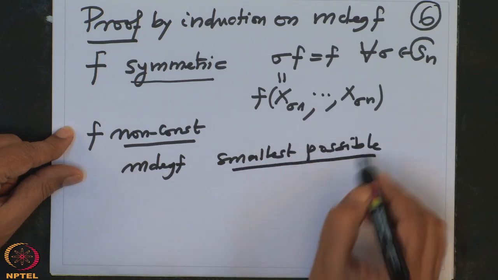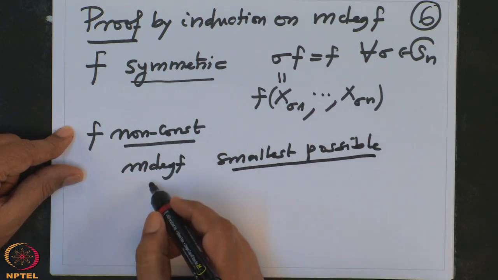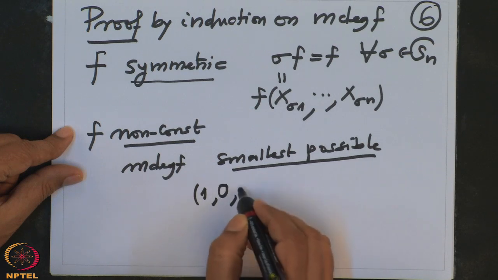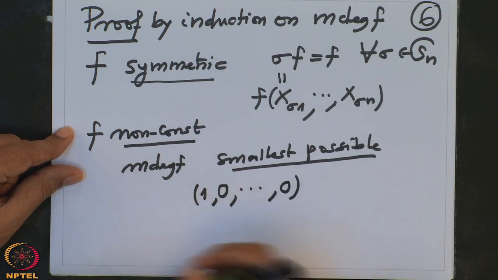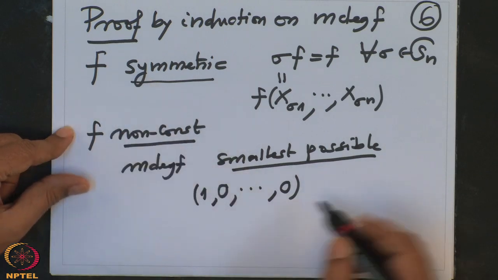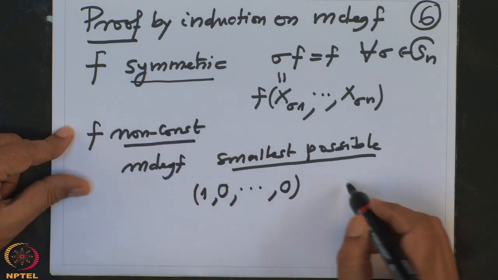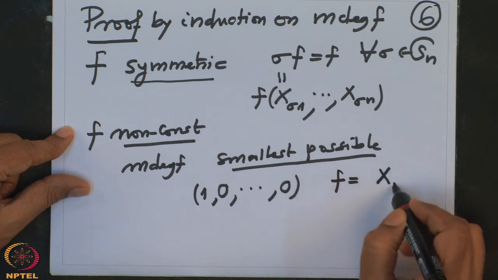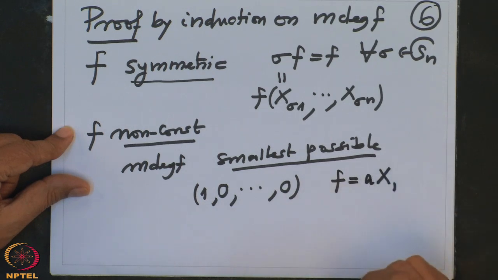So what is the smallest possible multi-degree? That will obviously be 1, 0, 0. That is the smallest possible. And obviously this means f is symmetric, so first of all, this monomial x1 appears in f with a coefficient.